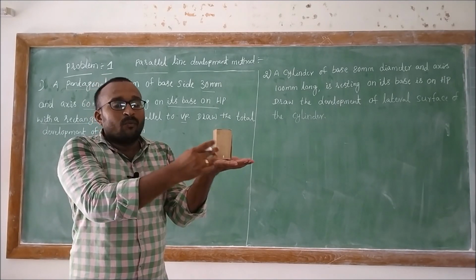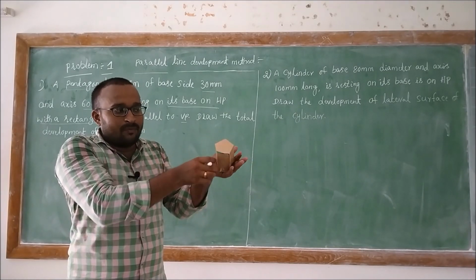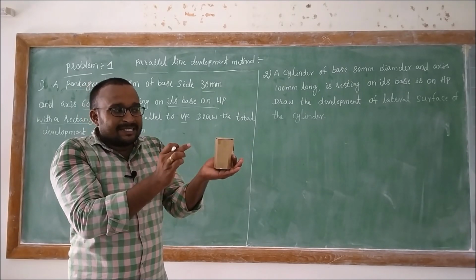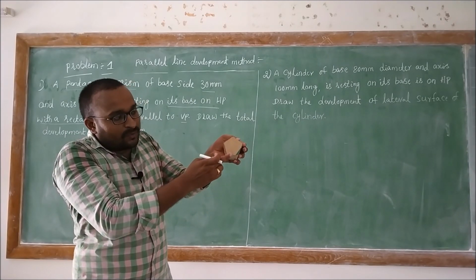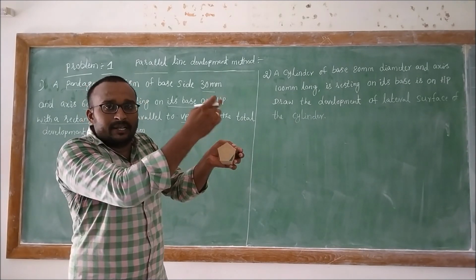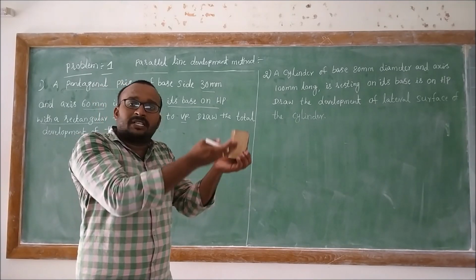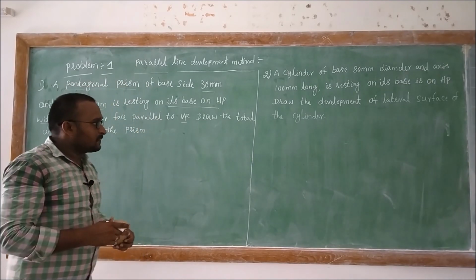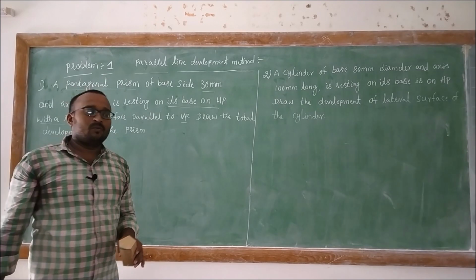If one of its rectangular faces were perpendicular to the VP, we should start with a vertical line. But since one of its rectangular faces is parallel to the VP, we must start with the horizontal line. Then we need to develop the pentagonal shape. After that we need to project the front view from the top view. Then we need to develop it.